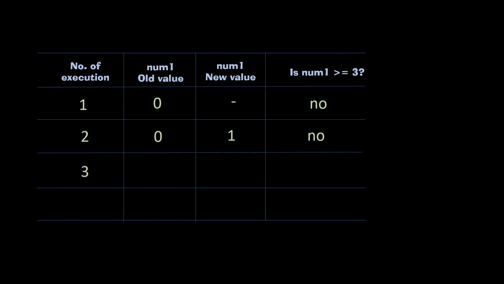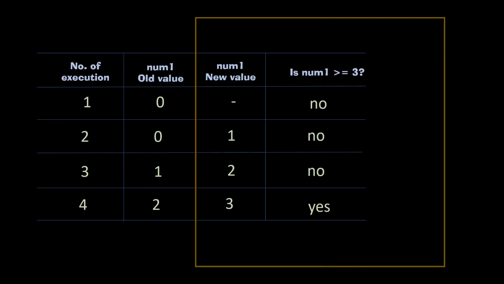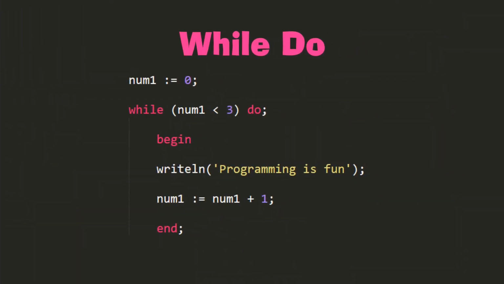On the second execution it will be 1, then on the third it will be 2, and on the fourth it will be 3. Once the value becomes 3, it will check the condition, which is whether the number 3 is greater than or equal to 3. As 3 is equal to 3, the answer will be yes, and the loop will stop working as the condition becomes true. Now I am moving to the next topic, hoping you all understood this.